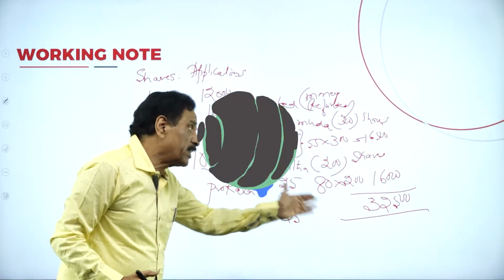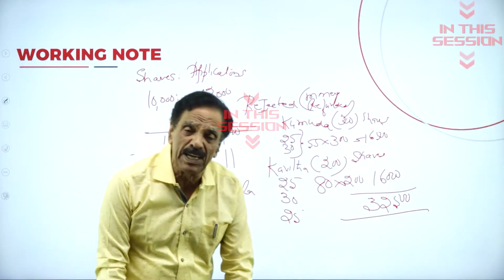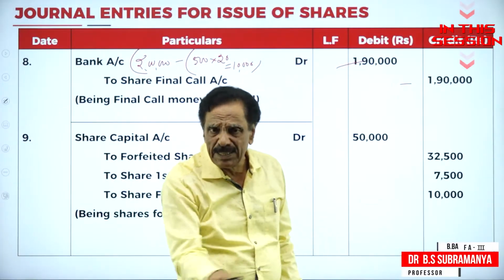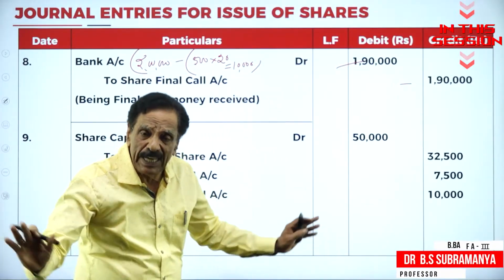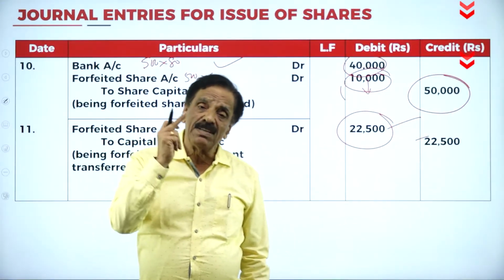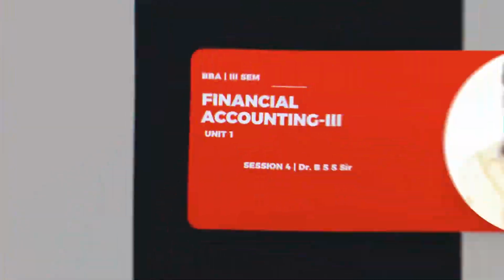It goes in favor of the company to the extent of how much money? 32,500. The 200 shares of Kavita have been cancelled out. That has been forfeited. Cancellation of shares. This money will be utilized when there is a shortage of funds.